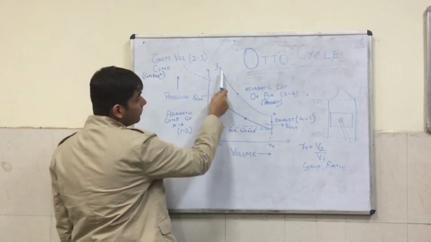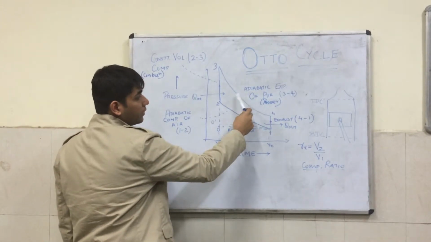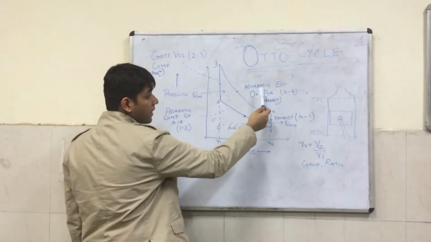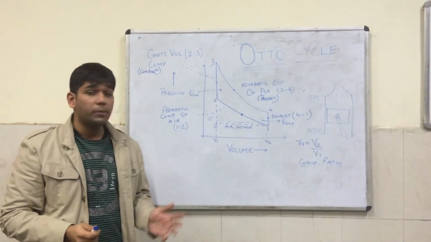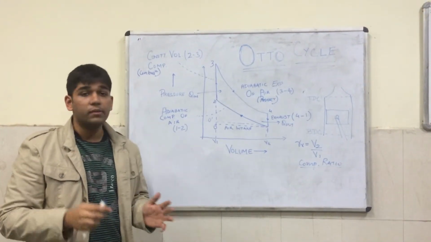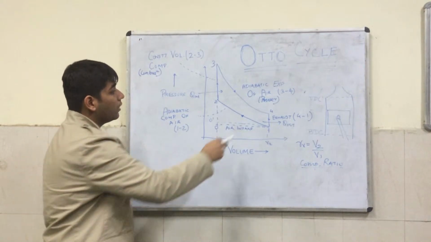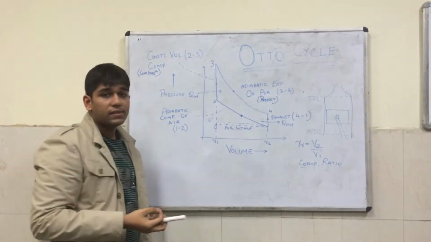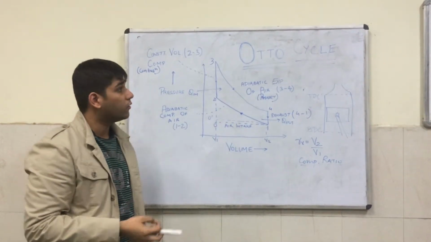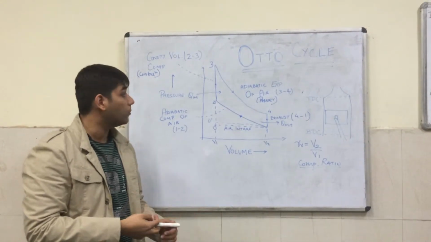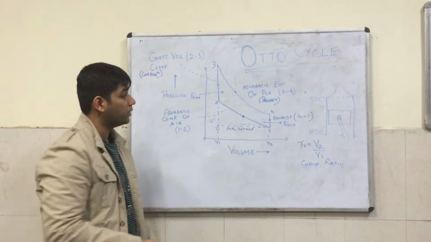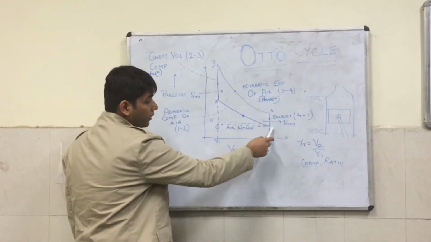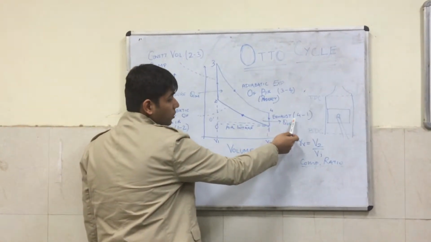Next, we go from 3 to 4. This process is the adiabatic expansion of air, also known as the power stroke. Although in practical terms, what we see is that the air-fuel mixture is at its peak here. A small disturbance from a spark ignition, where the term SI comes from, causes a combustion, hence the power stroke. Next, it goes from 4 to 1. This is also known as the exhaust stroke.